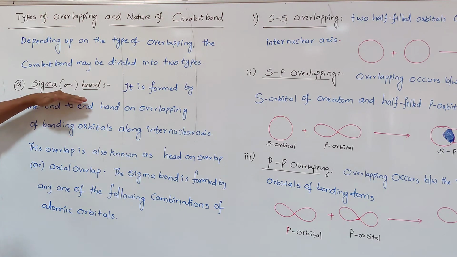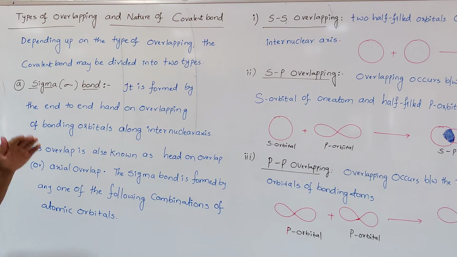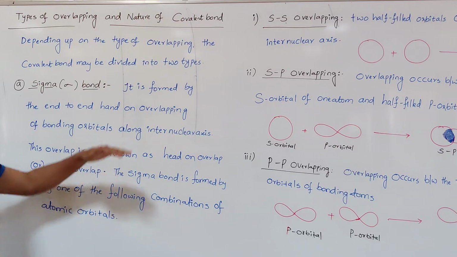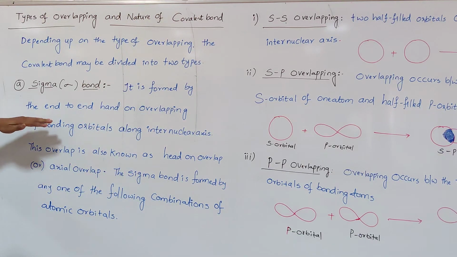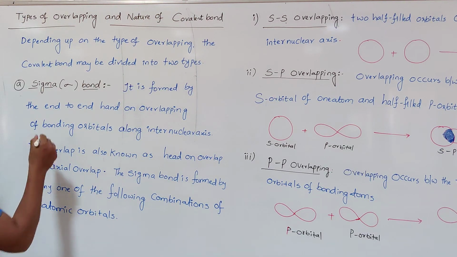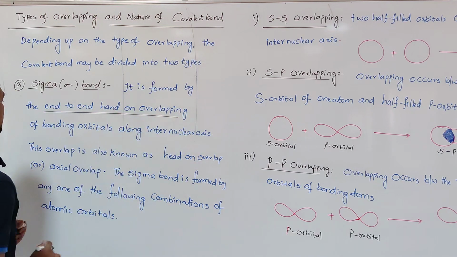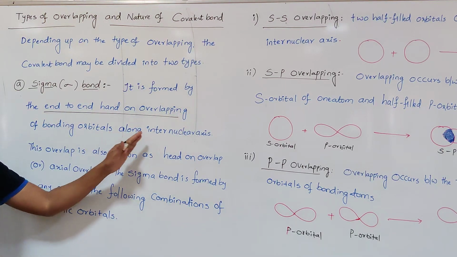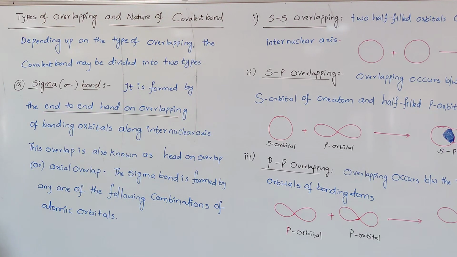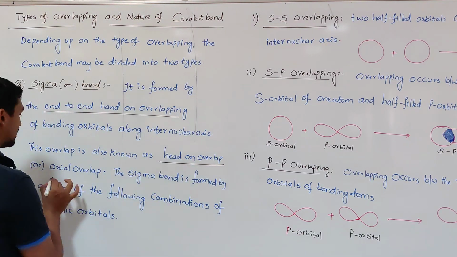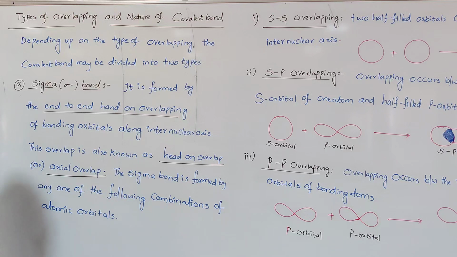The first one is sigma bond. How is a sigma bond formed? A sigma bond is formed by end-to-end, head-on overlapping of bonding orbitals along the internuclear axis. This overlap is also known as head-on overlap or axial overlap.